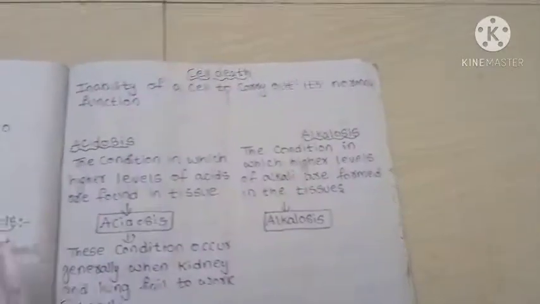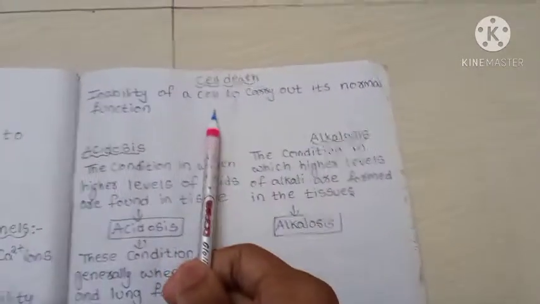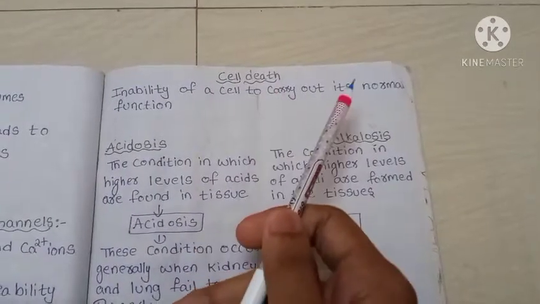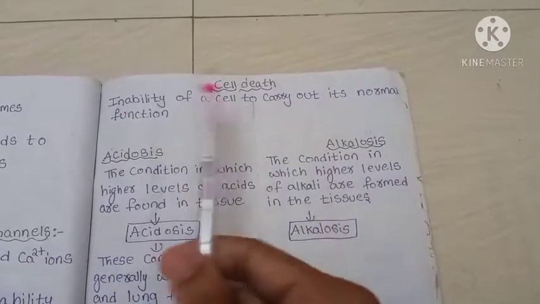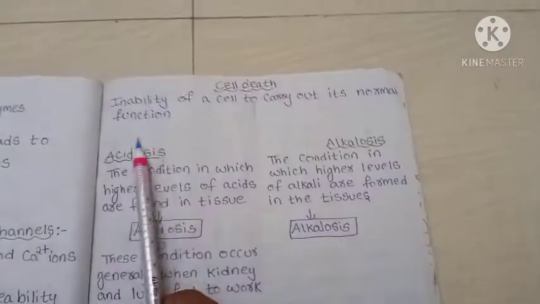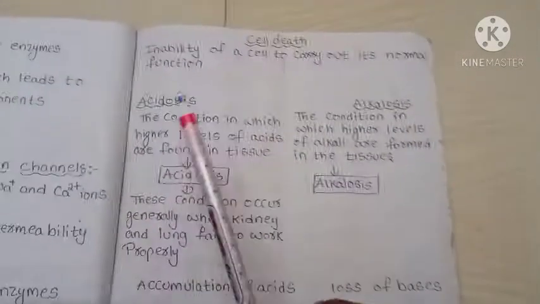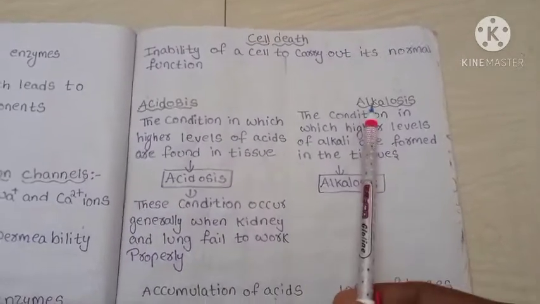Cell death means inability of a cell to carry out its normal function. We can say when the cell is unable to carry out its normal function, then it is said to be cell death. Now we will see acidosis and alkalosis.